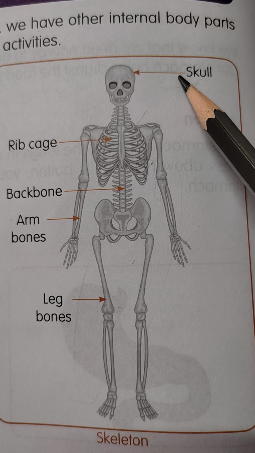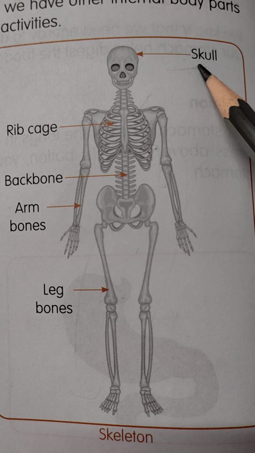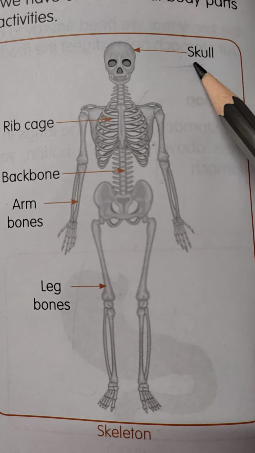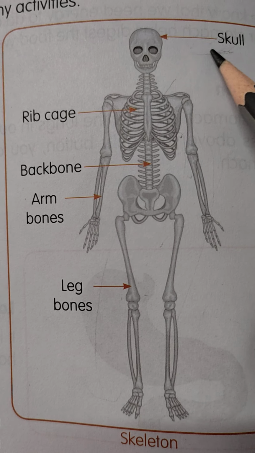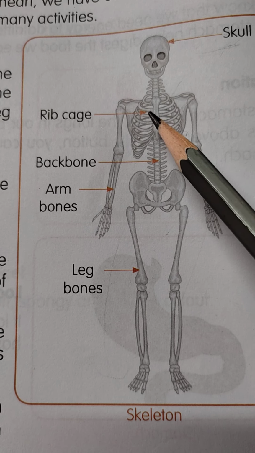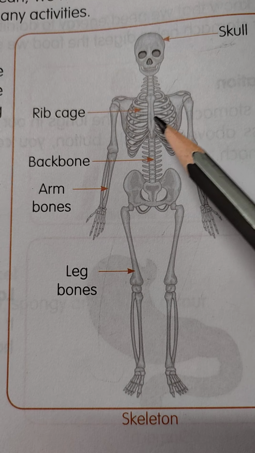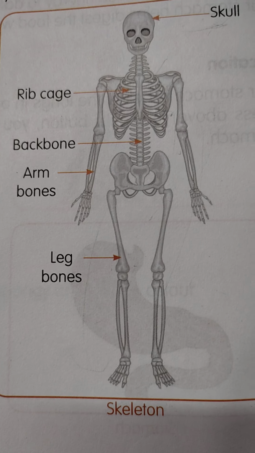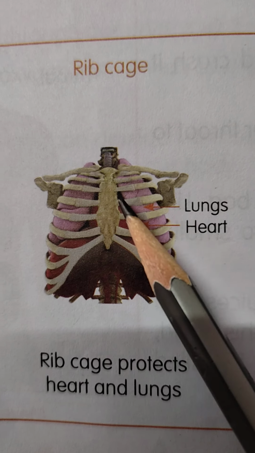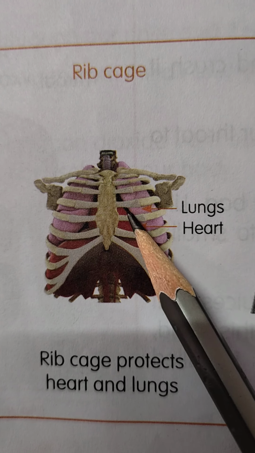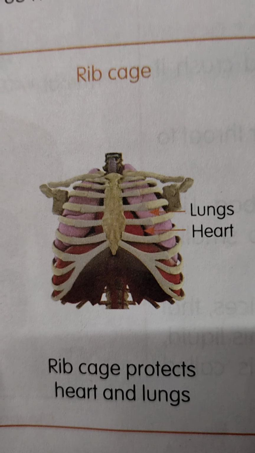Skull. We already know the skull bone. Okay. The skull protects our brain. Yes, our skull protects our brain. Okay. Next, rib cage. The rib cage is a group of bones that protect the lungs and heart. Let's see. Can you see this picture, cuties? Rib cage. Our rib cage bone protects our lungs and heart. Did you understand, cuties? Okay.